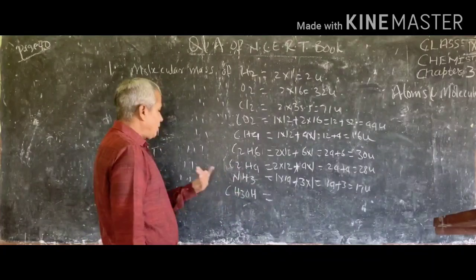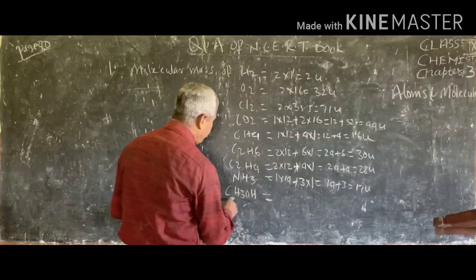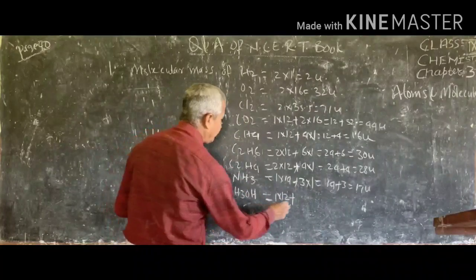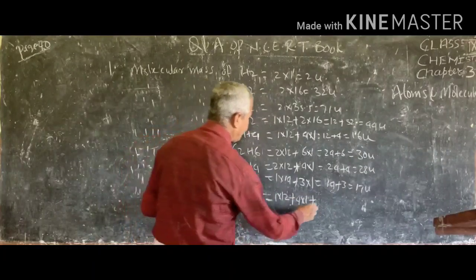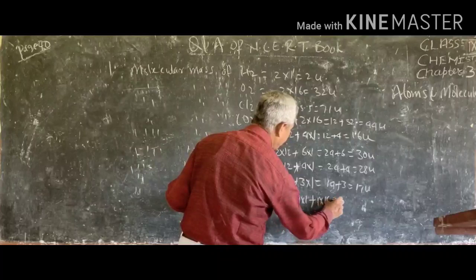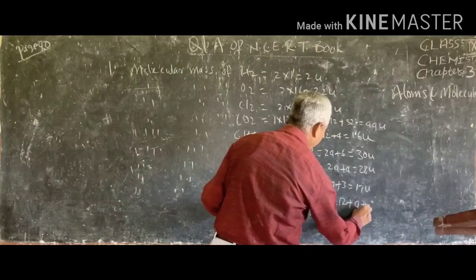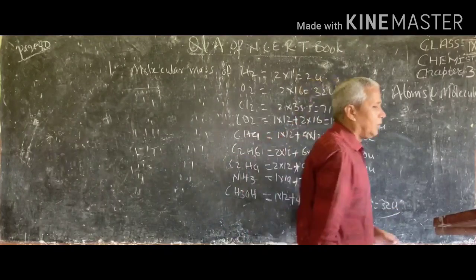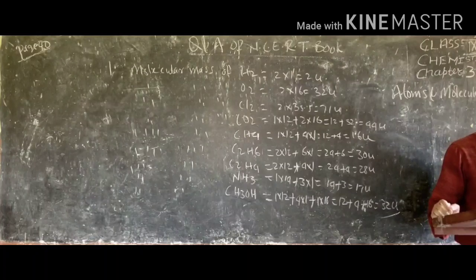So you can count directly, whichever you like. So this will become 1 atom of carbon, so 1 into 12 plus 4 atoms of hydrogen, so 4 into 1, plus 1 atom of oxygen, 1 into 16. This will become 12 plus 4 plus 16 equal to 32U. So these are the molecular masses of the compounds.